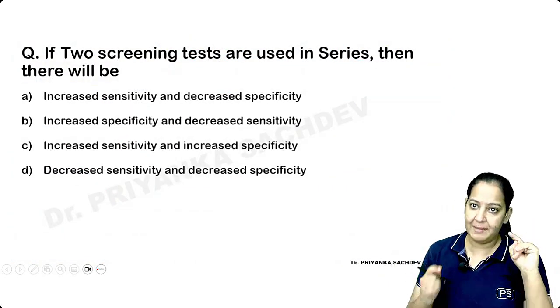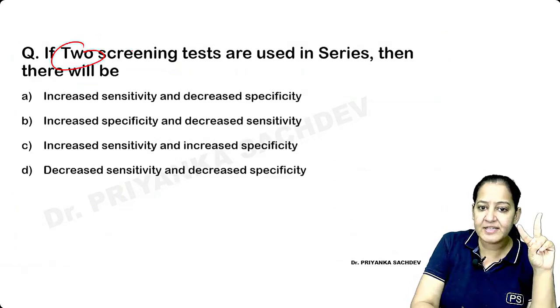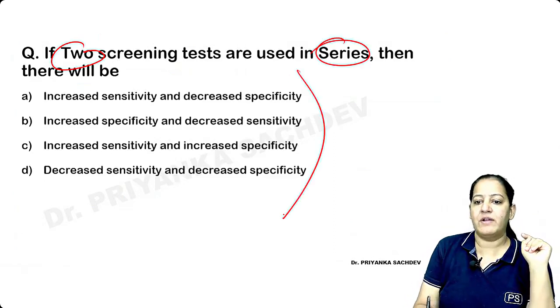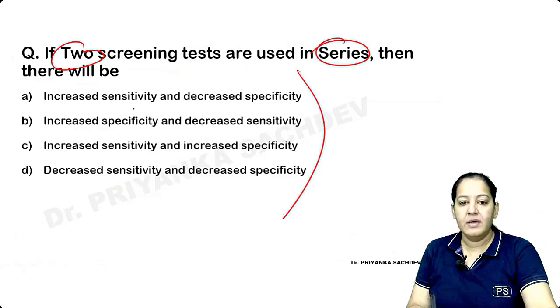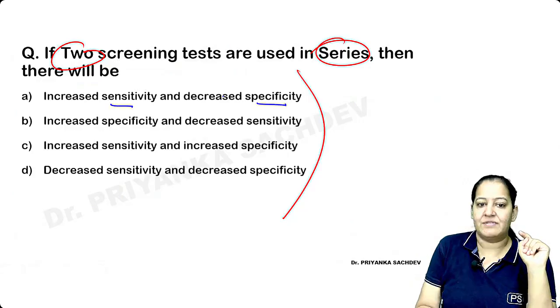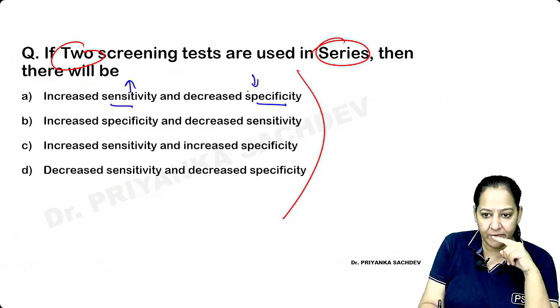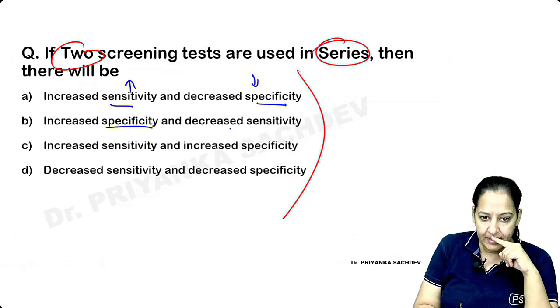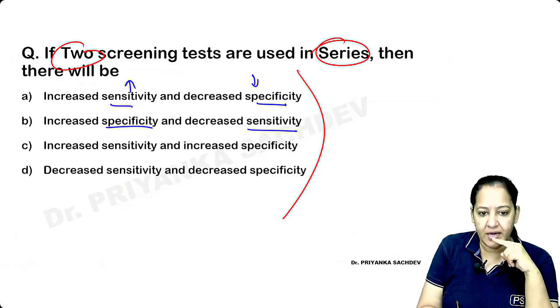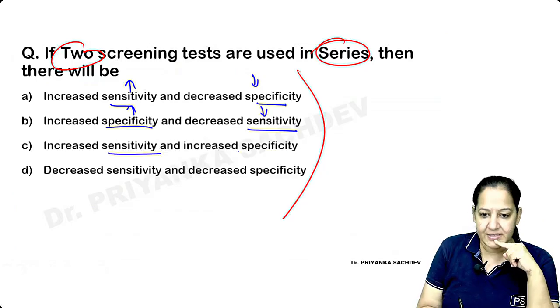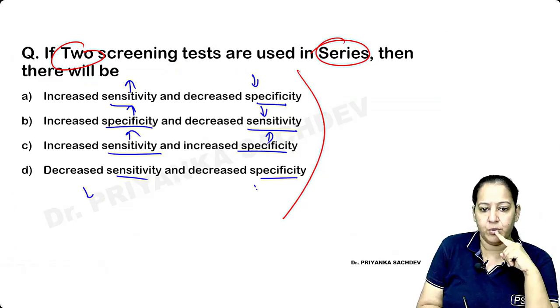Read the question and tell me the answer. Two screening tests are used in series. Then what will happen? You tell me. Sensitivity and specificity: this will increase, this will decrease. Specificity and sensitivity: again, this will increase and this will decrease. Sensitivity and specificity: both will increase, both will decrease. What is the correct answer?